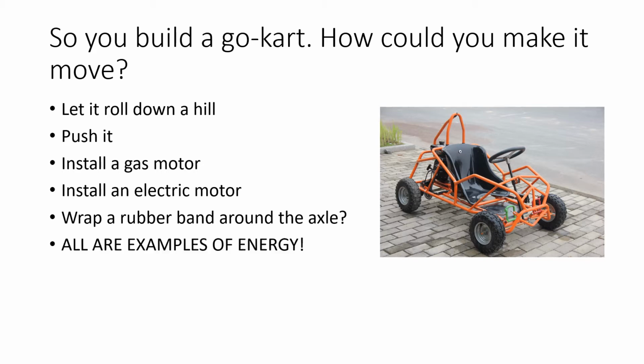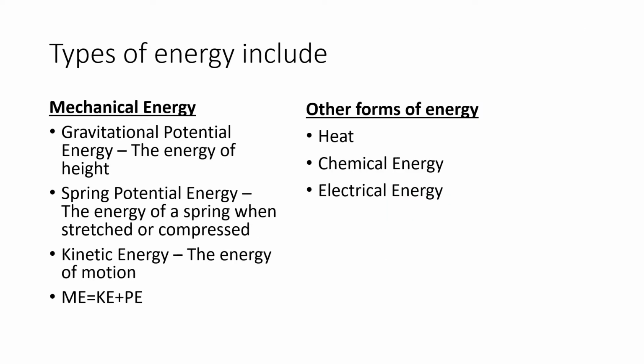Each of those things is an example of a type of energy, because fundamentally energy is anything that can cause motion. We're going to look at two main types of energy here, but we're going to focus on mechanical energy. Mechanical energy includes gravitational potential energy, spring potential energy, and kinetic energy. So to get the amount of mechanical energy, all we need to do is add together the kinetic and potential energies. There are other forms of energy, and we encounter these all the time.